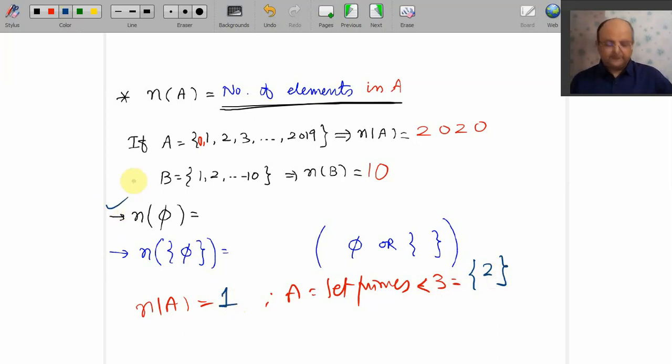What is one more? What is N of phi? Remember, what is your phi? Empty set. So N of phi is 0. Remember, N of phi is 0.